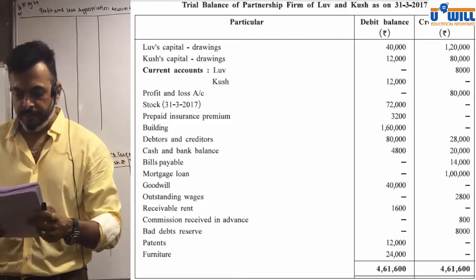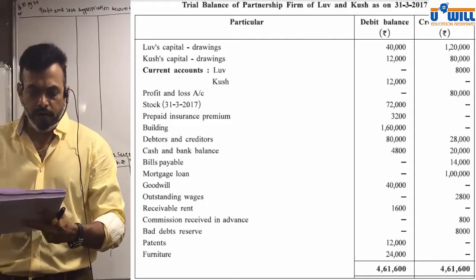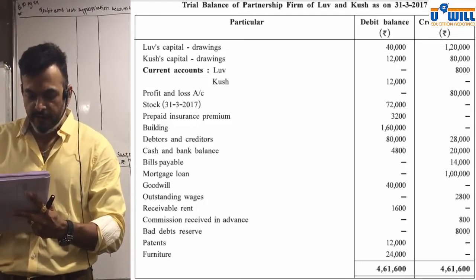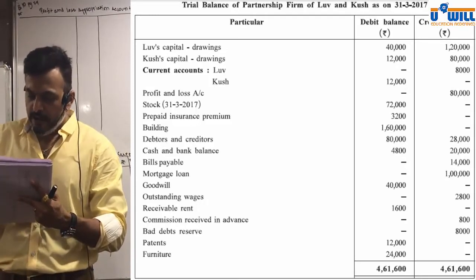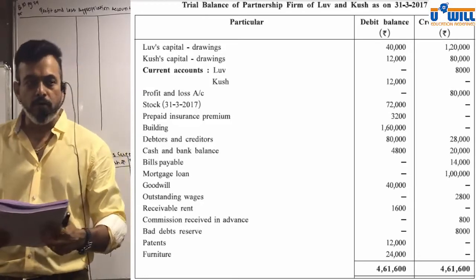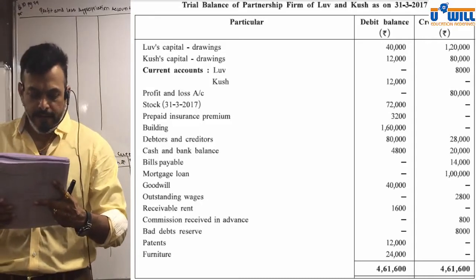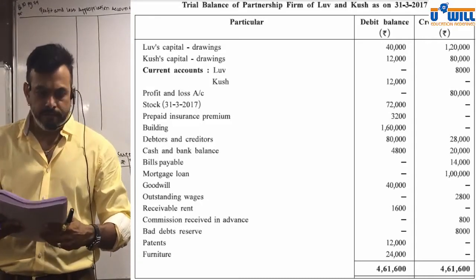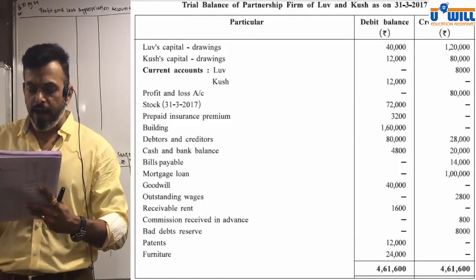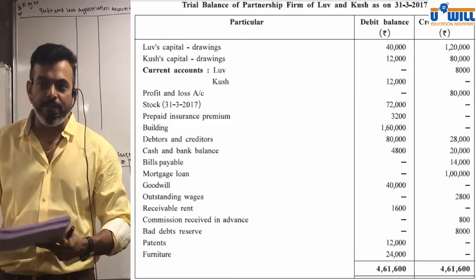Stock, closing stock, asset. Prepaid insurance, asset. Building, asset. Debtors and creditors: 80,000 asset and 28,000 liability. Write the amount there. Then cash and bank balance. Cash 4,800 asset and bank 20,000 liability.